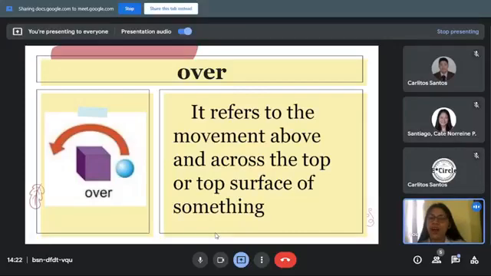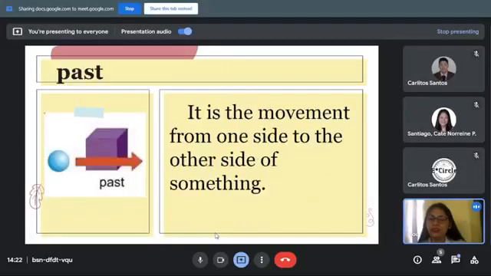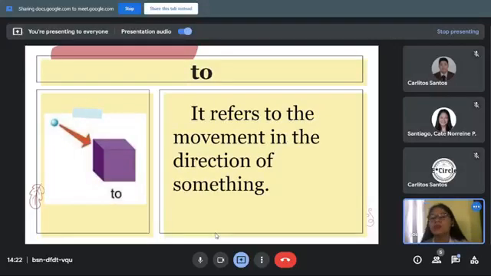Then let's also have past. Let me read the meaning of past for you. It is the movement from one side to the other side of something. We can see here in the picture that the ball moved past the box because the ball moved from one side to the other side of the box. Then let's also have to.